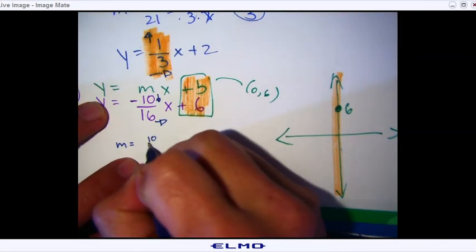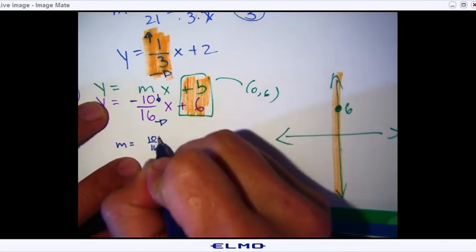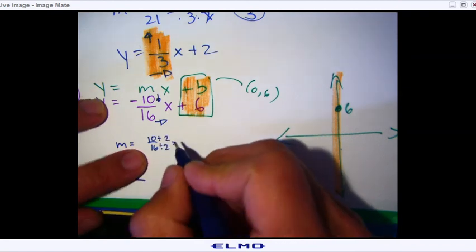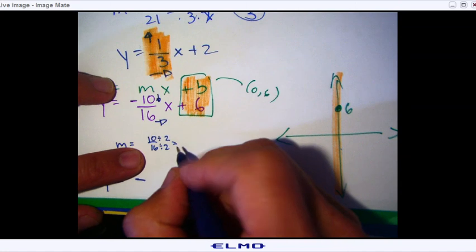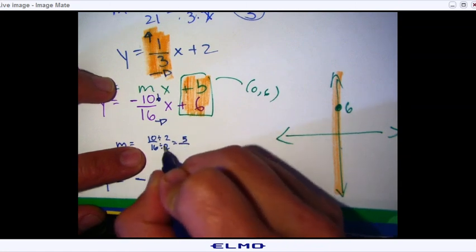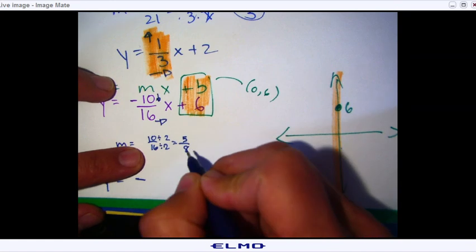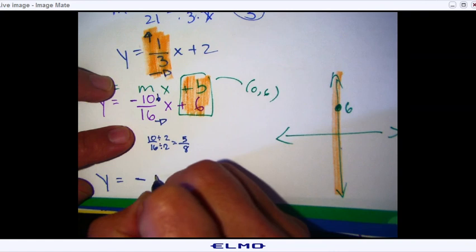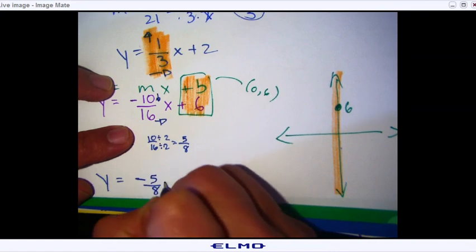So let's just go ahead and do 10 over 16. Now I could divide by 2, and it's not always 2. Sometimes it could be 3, 4, right? So 10 divided by 2 is 5, and 16 divided by 2 is 8. Can I keep going? No. So there's my answer, negative 5 over 8x.